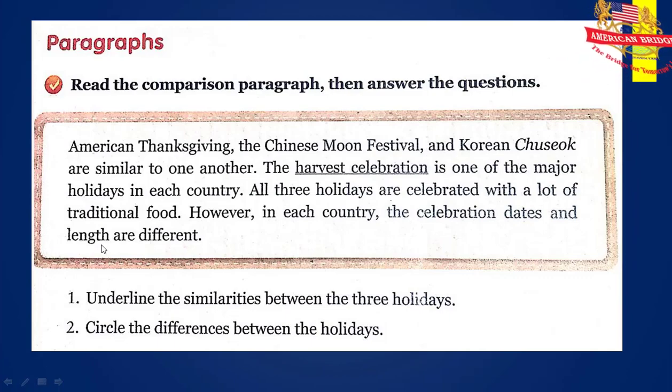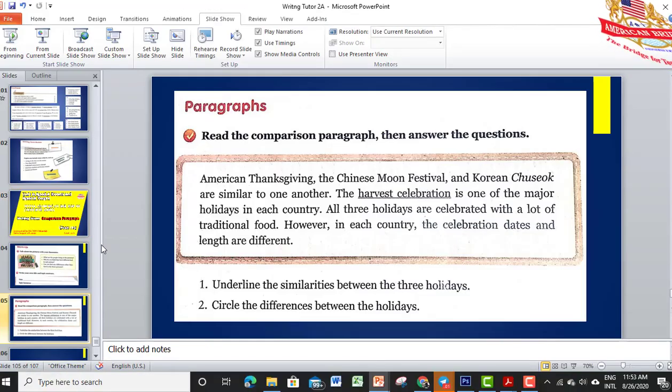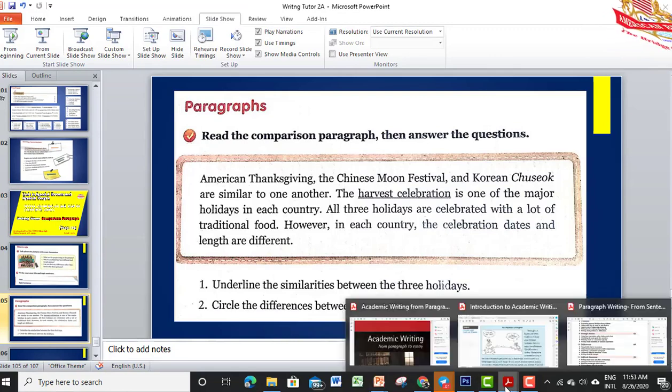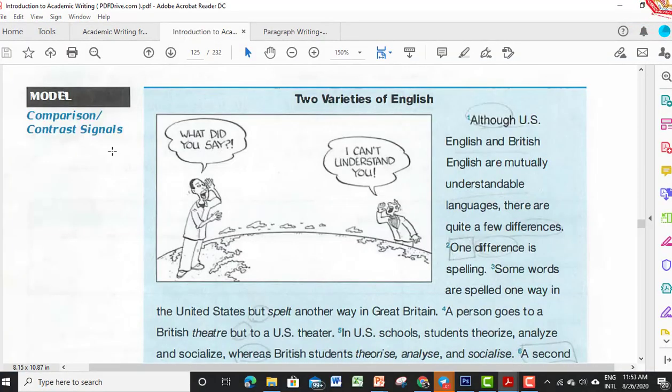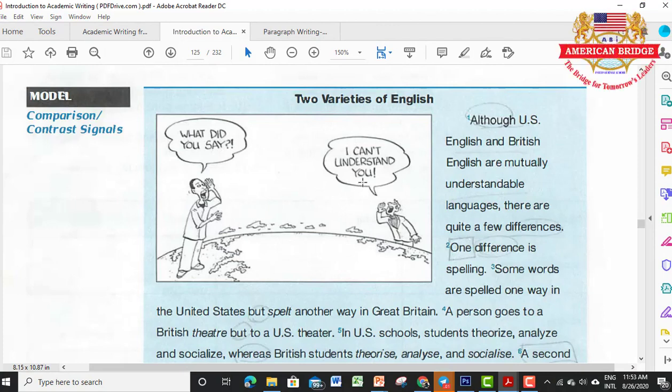So without further ado, teacher has another example for you in order to catch up more about the comparison paragraph and the contrast signal, everyone. So this is about the two varieties of English. So what are you going to hear between American English and British English? So nowadays, some of you maybe use U.S. English, and some use British English.